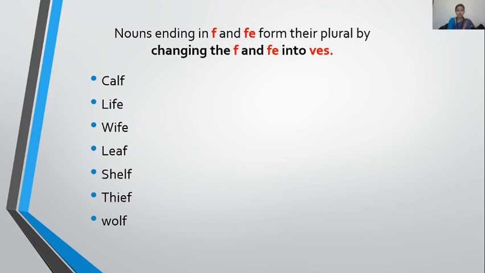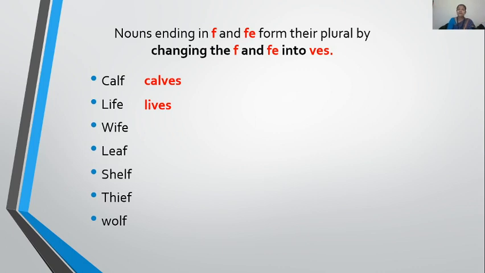Now let's come to the words. Calf, C-A-L-F. What is the last letter? F. So it will be calves. See, only F will be removed. In the place of F, what is coming? V-E-S. What is added in life? L-I-F-E, life. Life means one, single. It is singular. Then I want to make it plural. So what will I do?